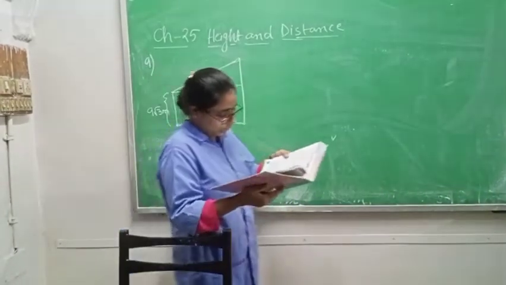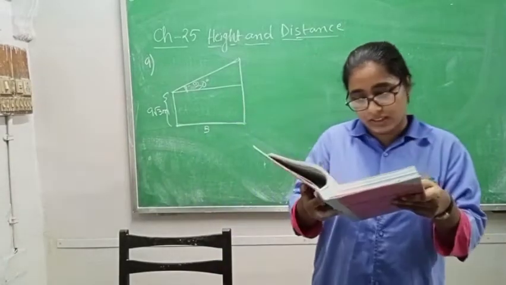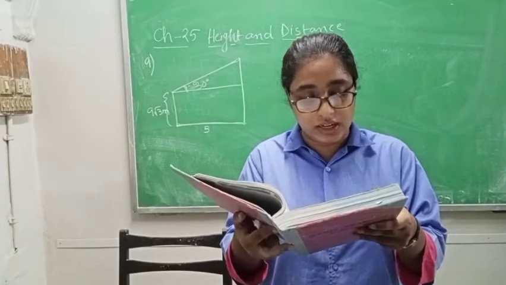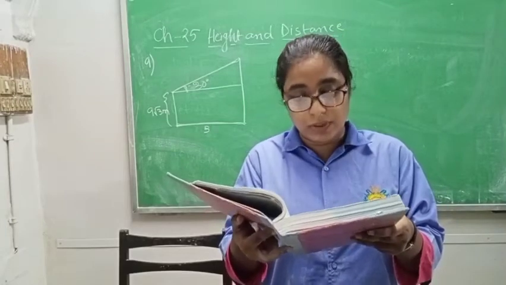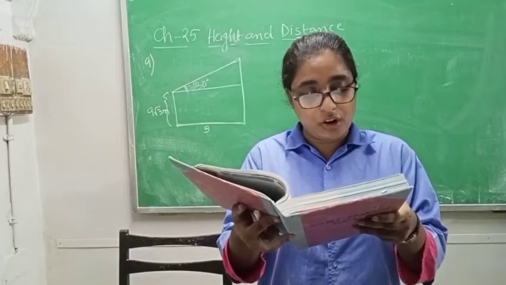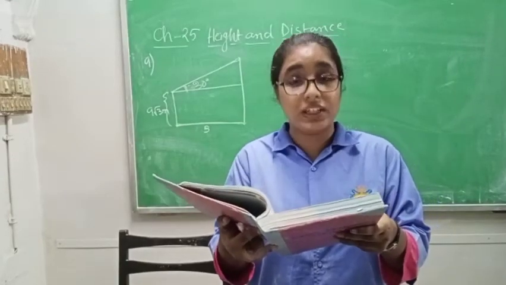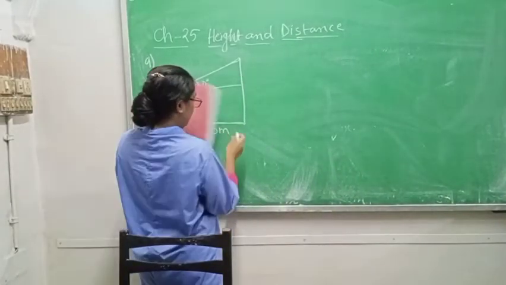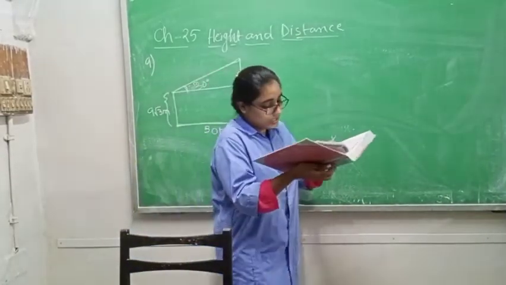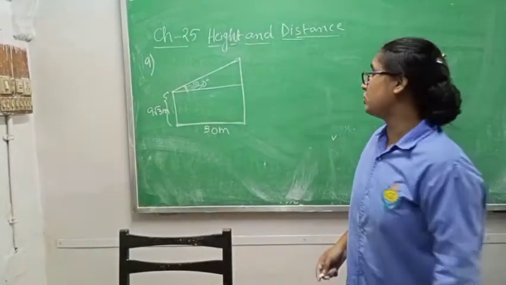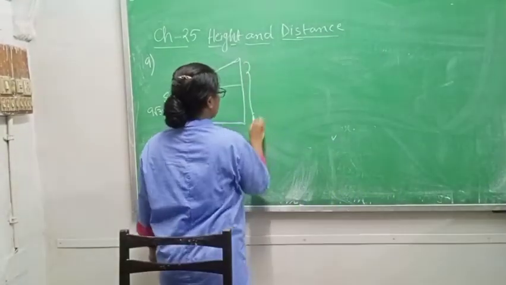There is one mistake in this question, class 10, please correct it. It says if the distance between the factory and chimney is 30 meters, but the question should be if the distance between factory and three-story building is 30 meters. So please correct this one. It is given 30 meters. Let us start by calculating the height of the chimney. We have to find the height of the chimney, and the height of the chimney is this one.